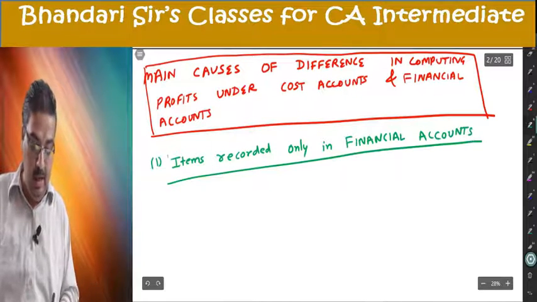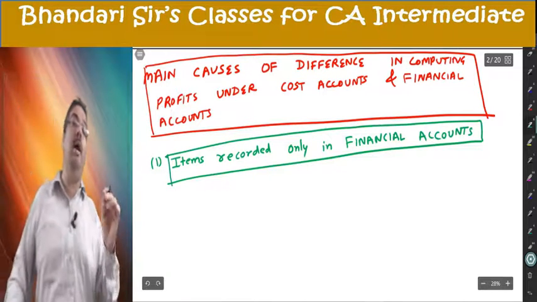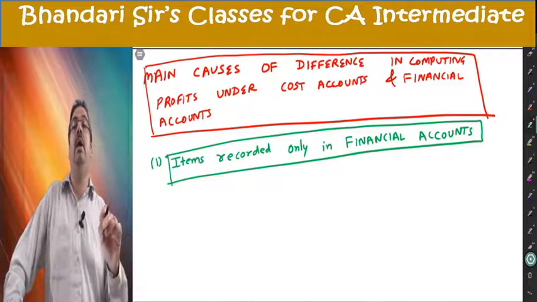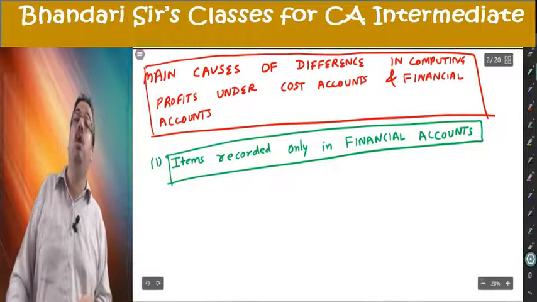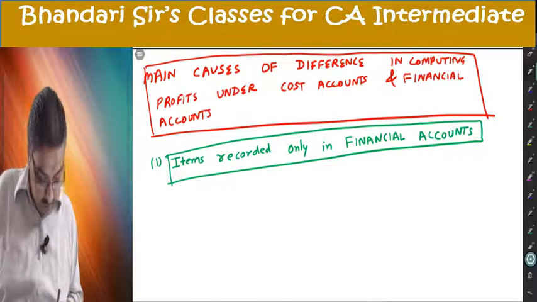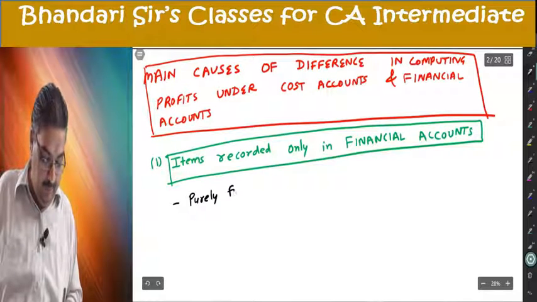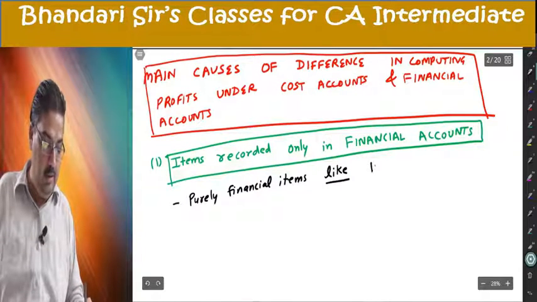There are many items which you have been told are ignored while making the cost sheet or costing P&L account. Lots of items are there. Some are purely financial items like